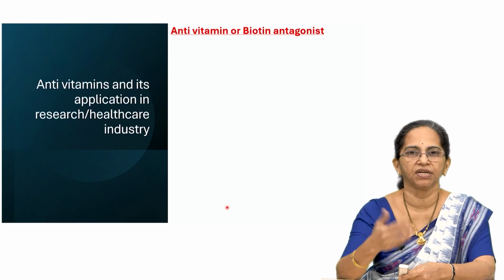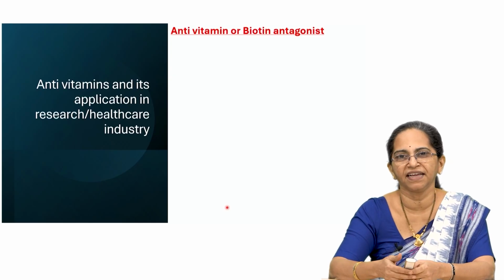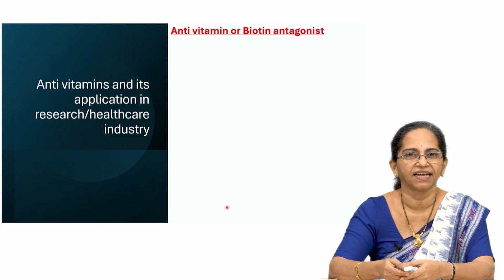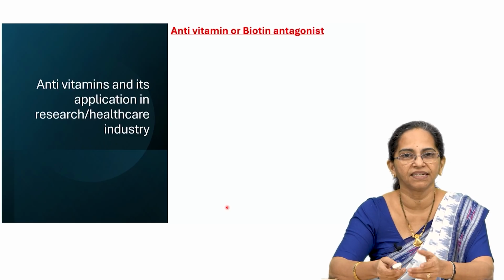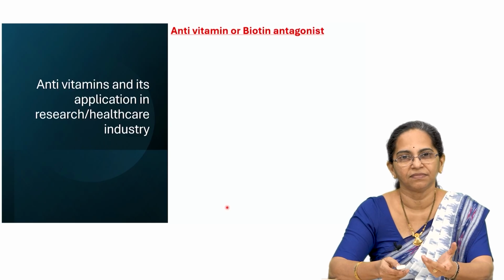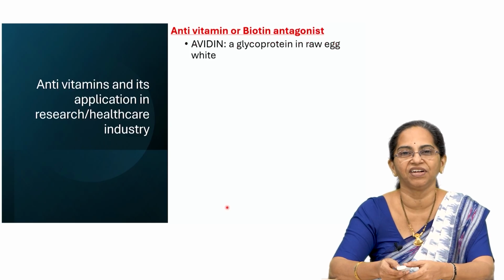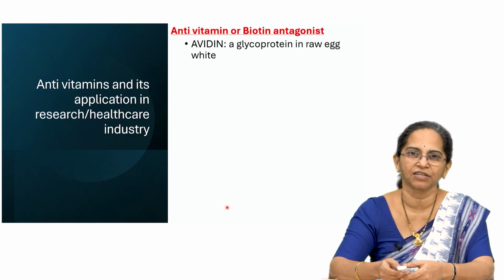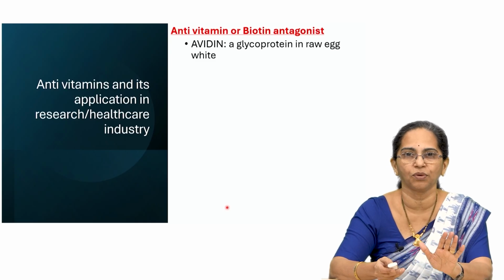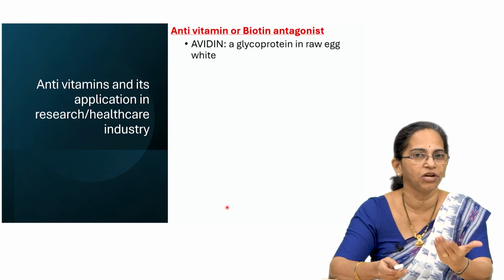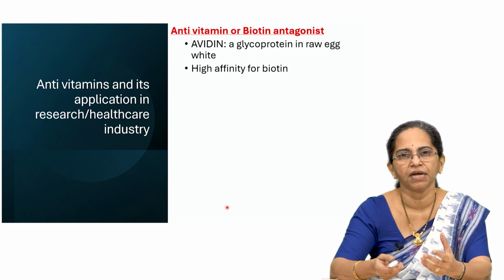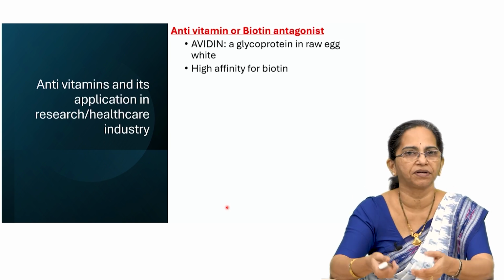I told you it was initially called the anti-egg white factor, right? That is because biotin has an antagonist. Where is it? It is found in the egg white. The name of the antivitamin is called avidin. Avidin is actually a glycoprotein found in the egg white, that is raw egg white. We are not talking about the boiled version. So, it has high affinity for biotin, it will bind to biotin and cause biotin deficiency.